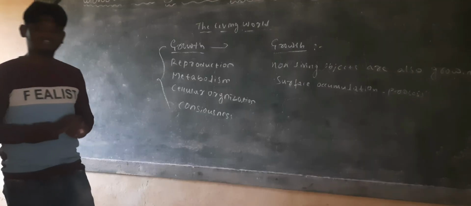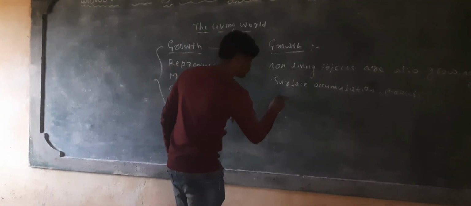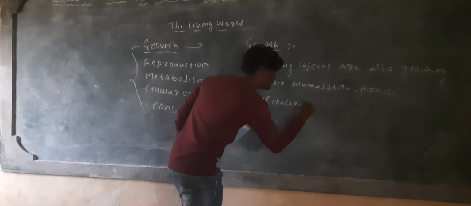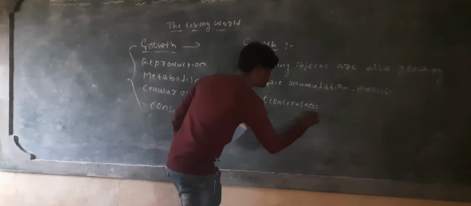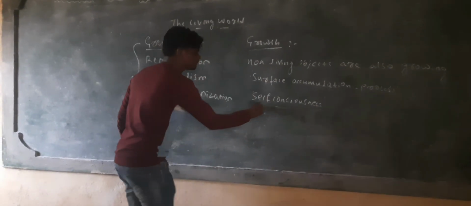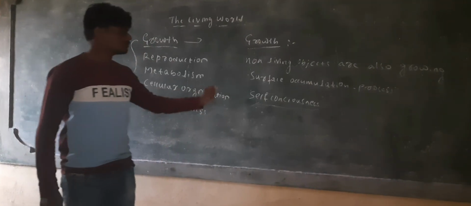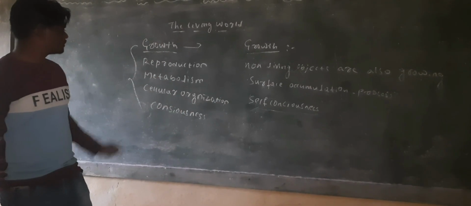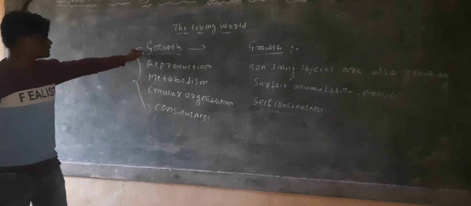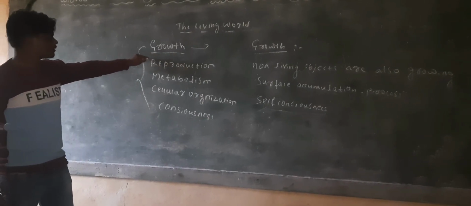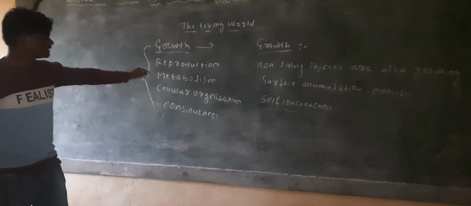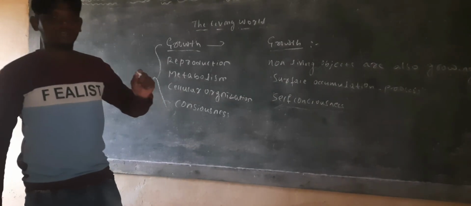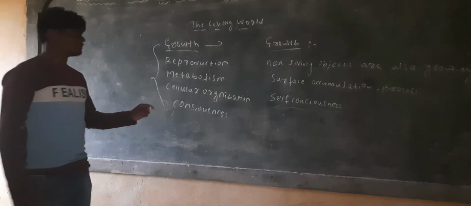But one thing to mention here is self-consciousness. Self-consciousness is one of the important terms. It belongs only to humans. Humans alone have self-consciousness. So that's very important. Here, growth and reproduction are not definite properties of living organisms. Other than that, metabolism, cellular organization, and consciousness are all definite features of living organisms.